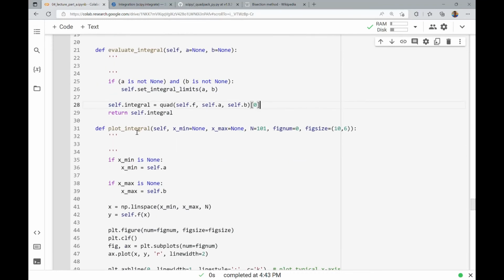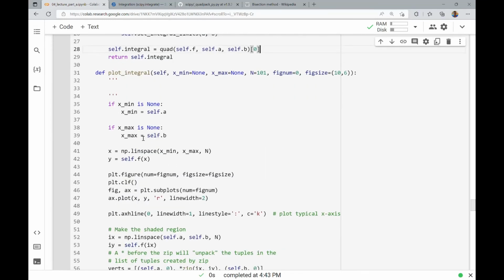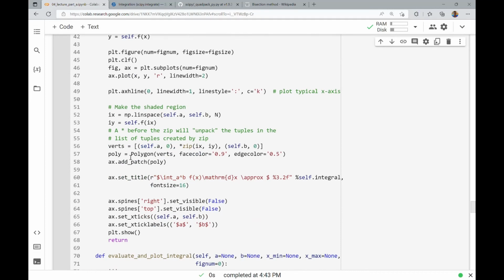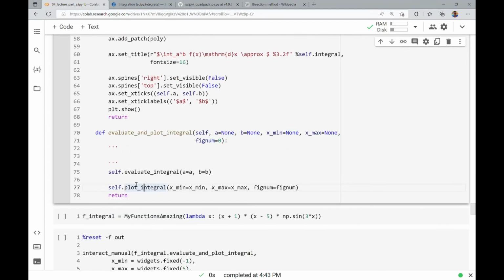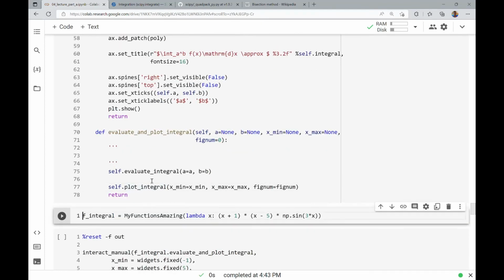And then I have this plot integral method, which involves all that stuff I showed in the plotting, it's just collecting things to create the polygon to shade everything under the curve. And then I have a method to evaluate and plot the integral. And what it does is it just calls the other methods. So if everything's set and ready to go, you evaluate the integral at the A and B values that are passed to this, and then you plot the integral. That's all it does. So it's just calling those methods. So that's a pretty simple class, actually.